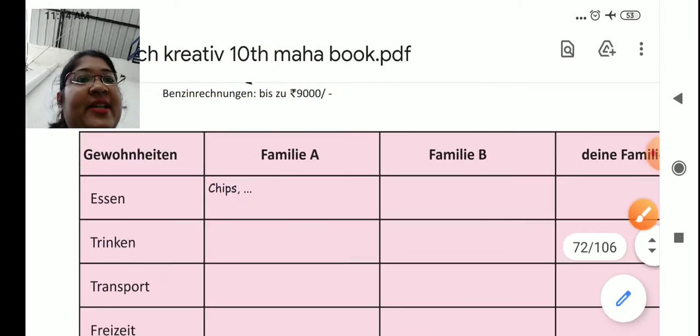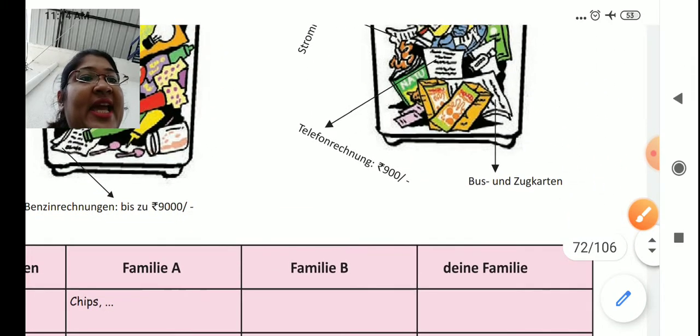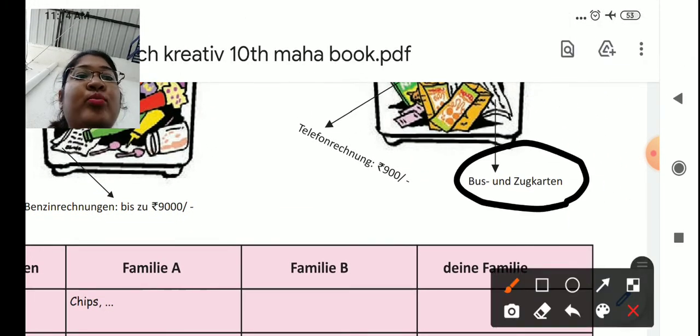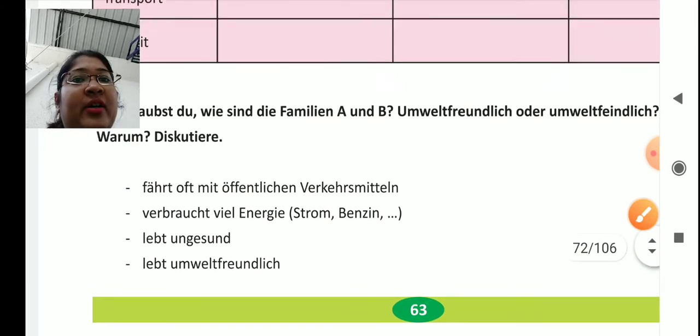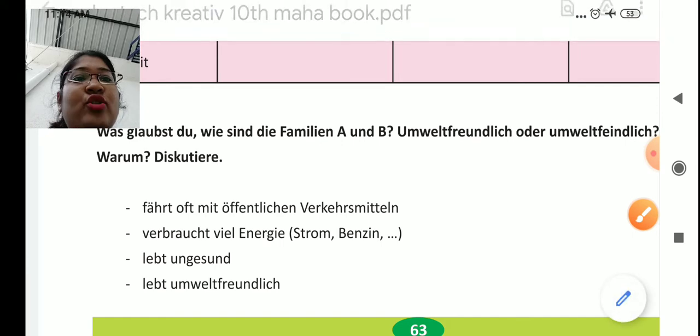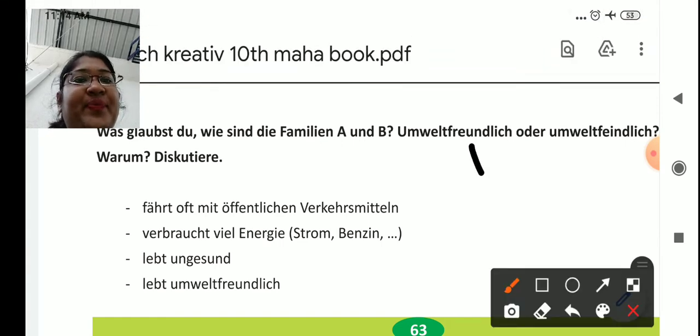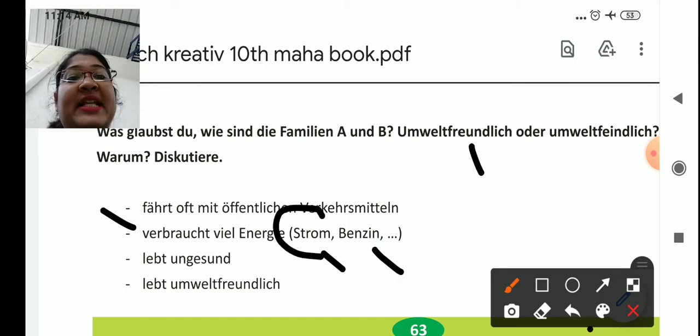If you see Familie B, they have these tickets, Bus und Zugkarten, which is very good. They are using public transport, so they can be umweltfreundlich. Then verbraucht viel Energie: lots of energy they are using. Strom, Benzin. Strom means electricity and Benzin means petrol, diesel.